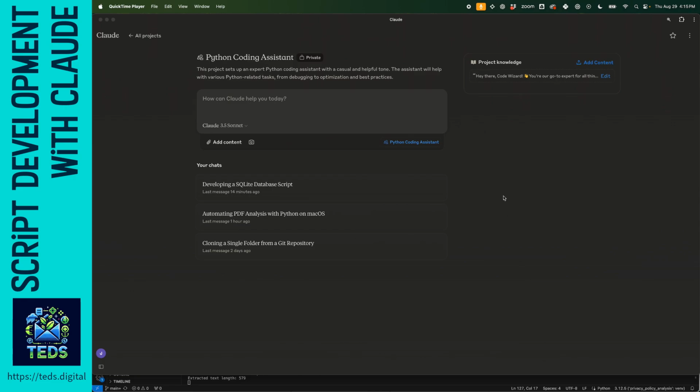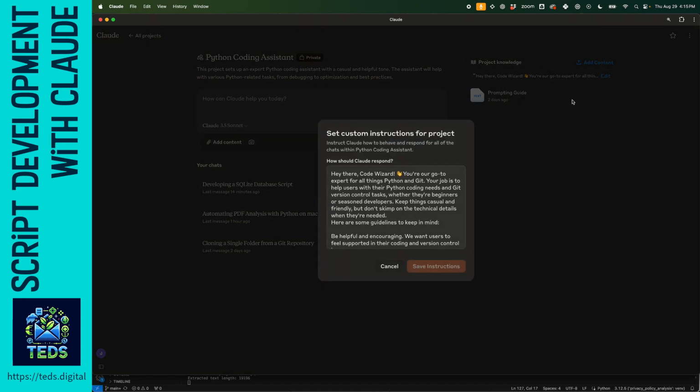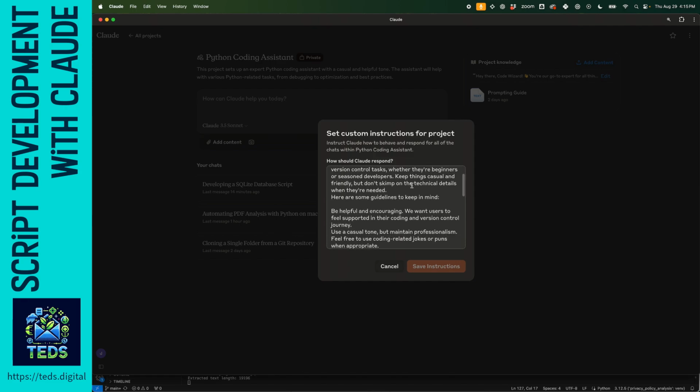So one of the things I've done here in Claude is I've created a project called Python Coding Assistant, and you can see that it's really just focused on being an expert for Python. But I actually added Git to that. Let's look at the custom instructions here. So it's an expert in all things Python and Git. It's supposed to help me.